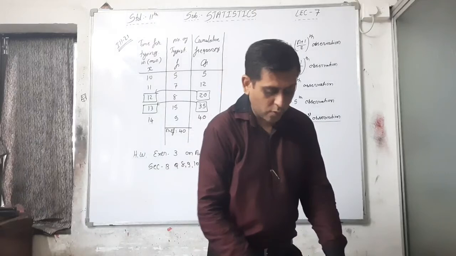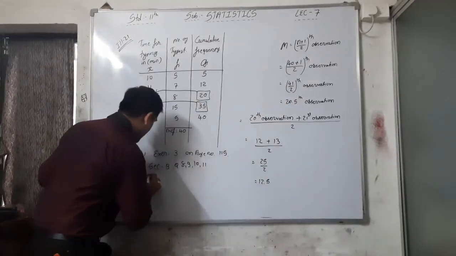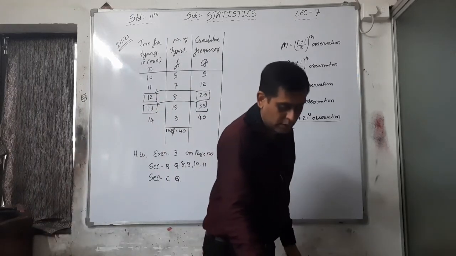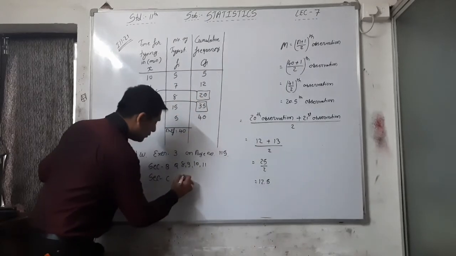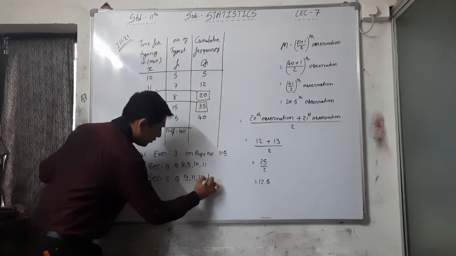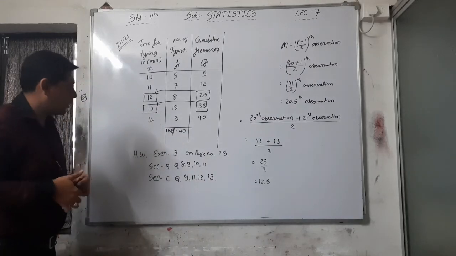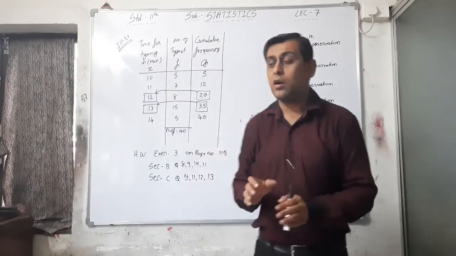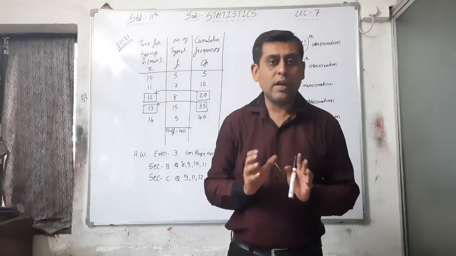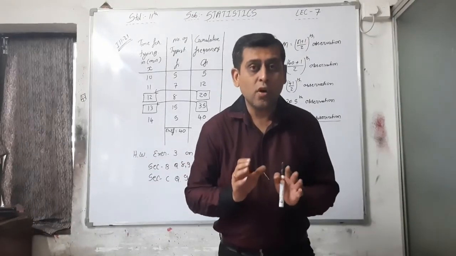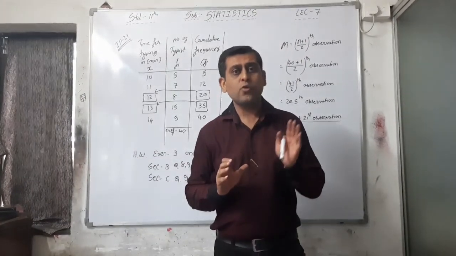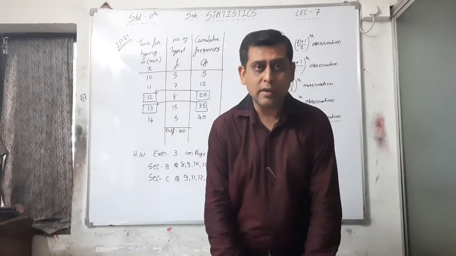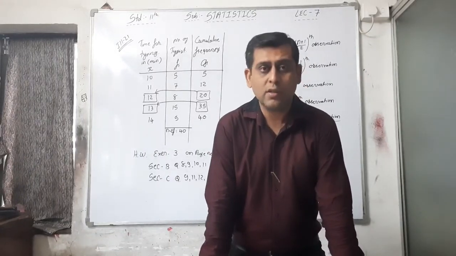And the next homework is section C, again short sums, question numbers 9, 11, 12 and 13. This is the homework of mean as well as median, short sums, and I am giving you a mixture of these so that you can find out which formula to use for which sum. If you don't remember the 1 to 10 methods of mean, then first read them again and again, and then do these sums, then do this homework.